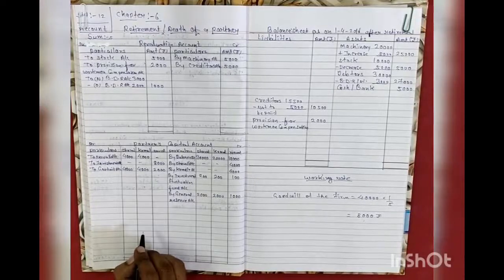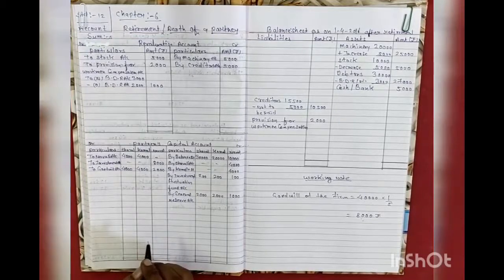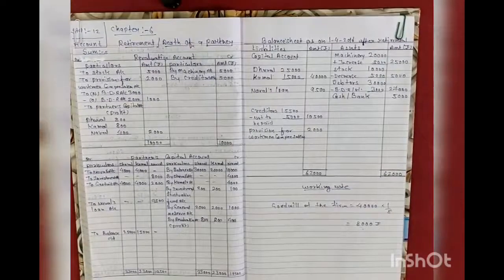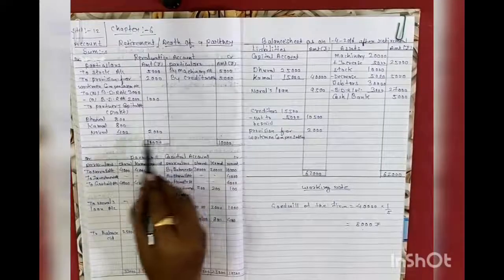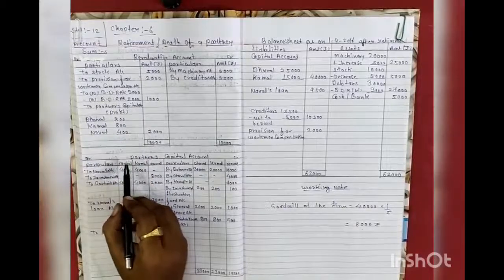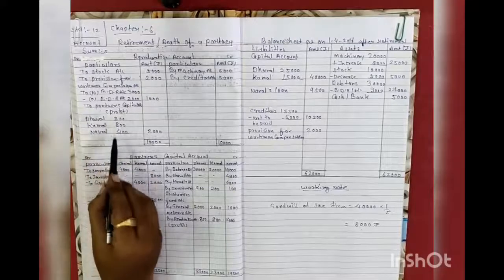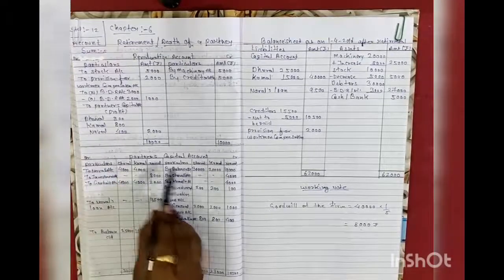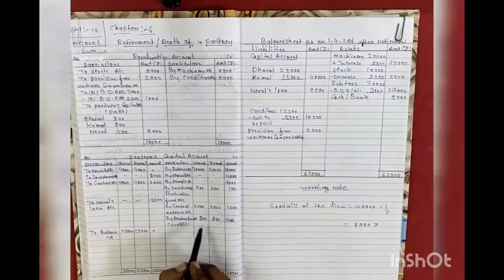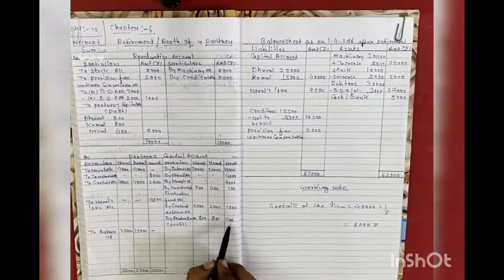Now after completing all adjustments and the balance sheet, we are going to close accounts and find out the balance of each account. Now the credit side total of revaluation account is an amount of rupees 10,000. After deducting the debit amount, the difference is rupees 2,000 profit. That profit will be transferred to partners capital account and distributed between old partners as per their old ratio. This amount will be written on the partners capital account credit side by revaluation account: 800 Dhaval, 800 Kamal, and 400 Naval account.